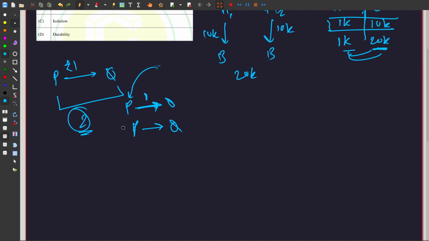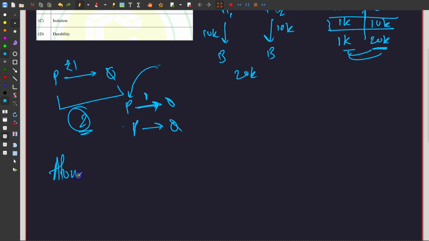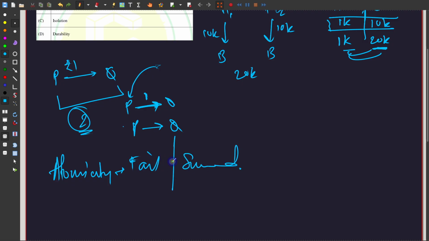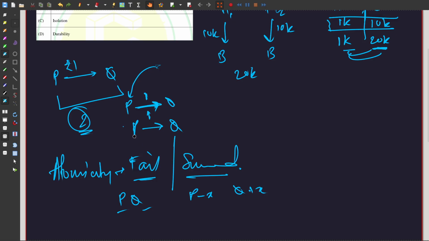So basically what atomicity points at is, you either fail the transaction or you succeed. There is no in between. The transactions cannot be interrupted. No one can come and pop in and say, "Hey, please stop for me, I have to send a packet." None of that. The transaction happens and it either fails or it succeeds. If it fails, things are rolled back and P and Q will have their original balances. If it succeeds, then P will have some amount reduced from it and Q will gain some amount. Basically that is what is supposed to happen.